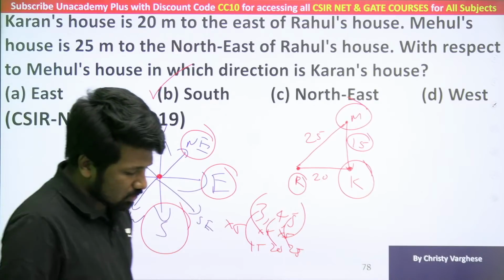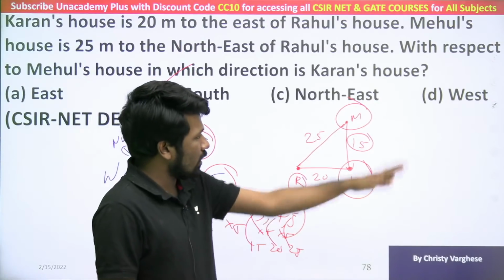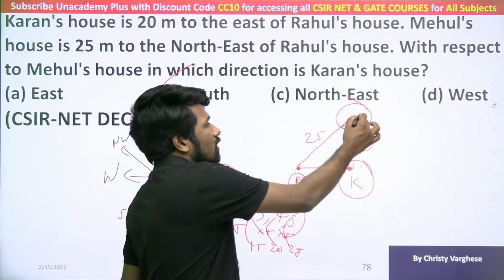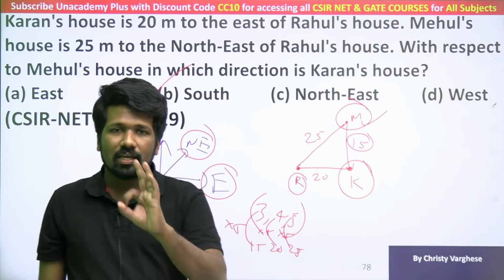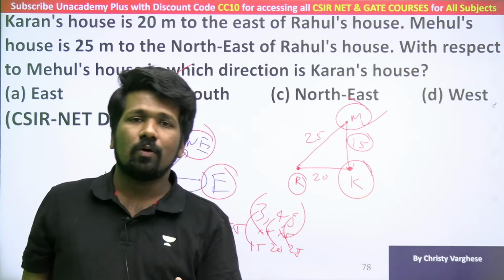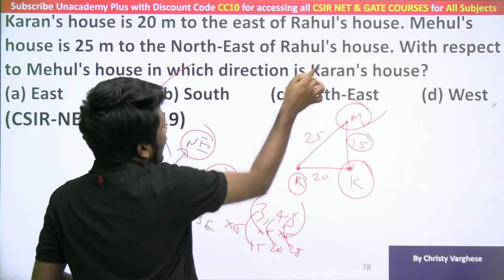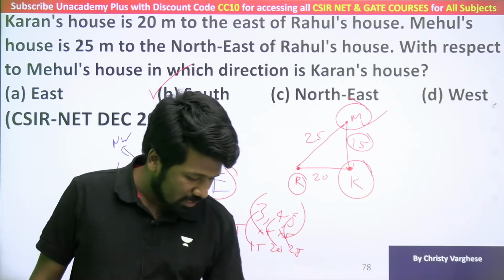But remember, this question they can tweak in different ways. With respect to Rahul's house, where is Mehul's house? With respect to Mehul's house, where is Rahul's house? If the question was asking, with respect to Mehul's house, where is Rahul's house? All the rest are the same, but the last sentence is that. Answer it in the chat, all of you.